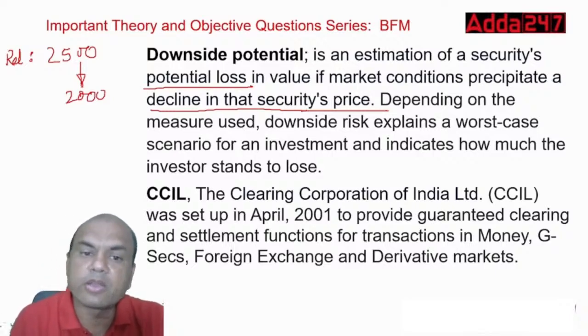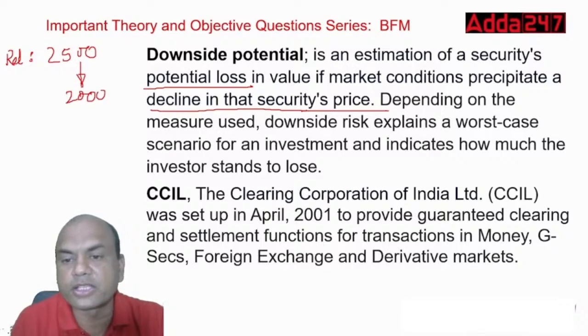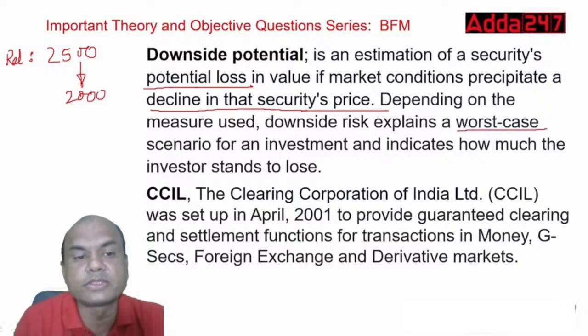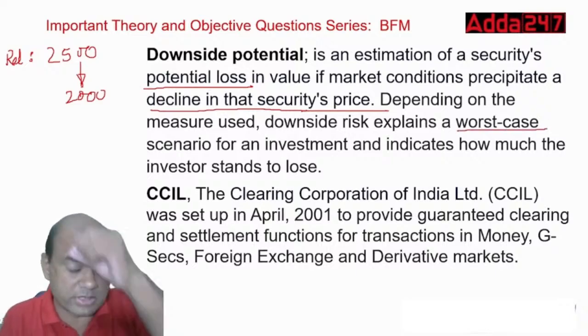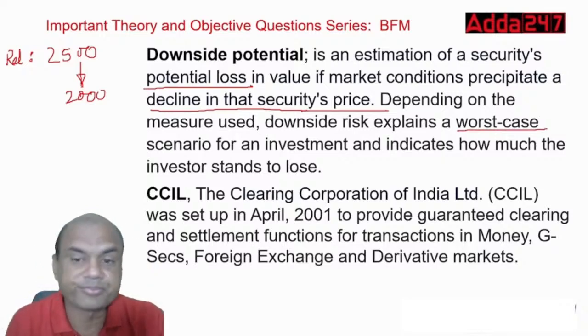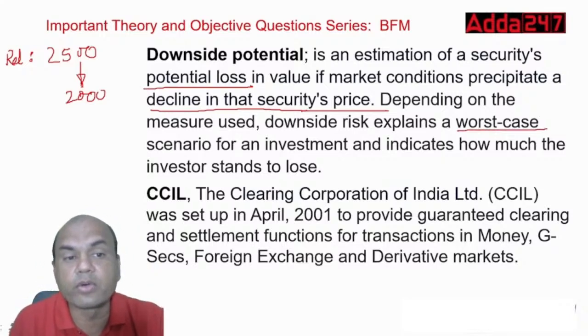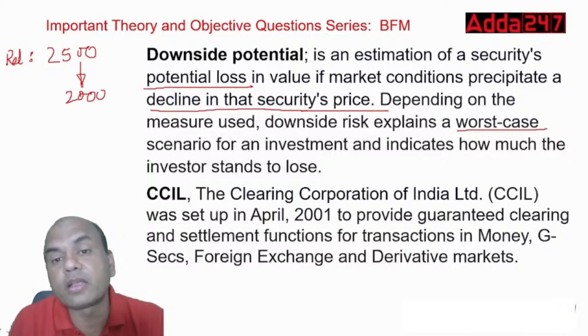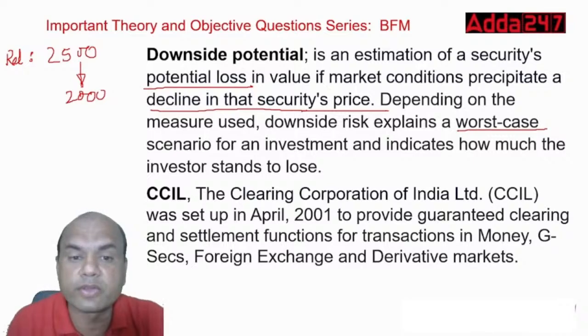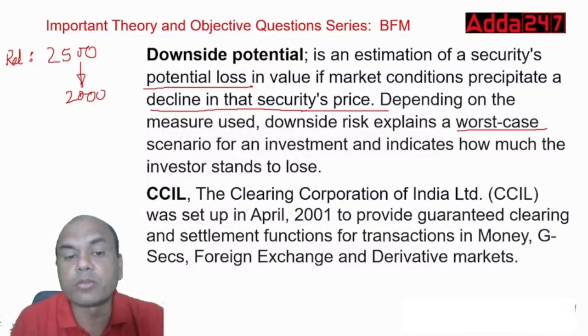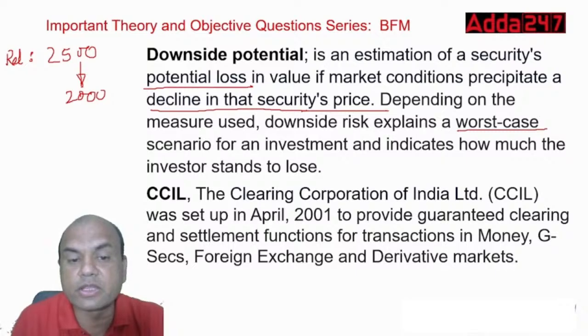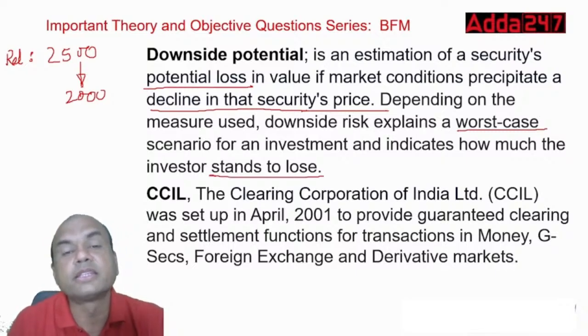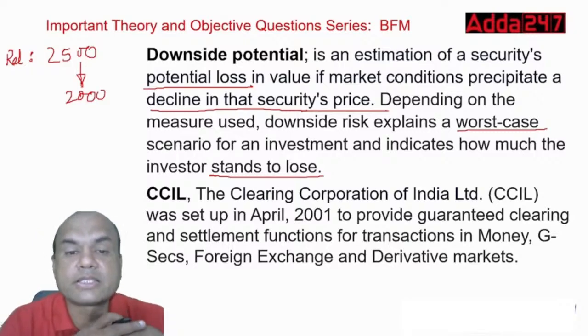Depending on the measures used, downside risk explains a worst case scenario for an investment and indicates how much the investor stands to lose. So worst case scenario means what? What is the lowest level which this stock can go down, or what is the lowest level at which this bond can go down? So worst case scenario is always taken into account by any company whenever you're doing a conservative investment. It indicates how much this investor will lose if the Reliance share goes down.